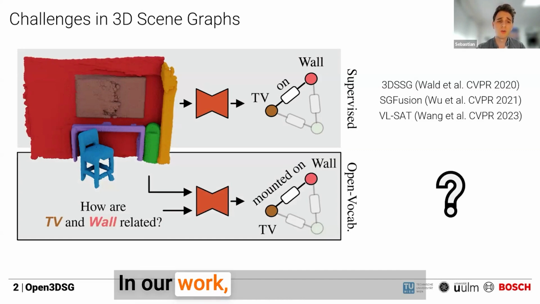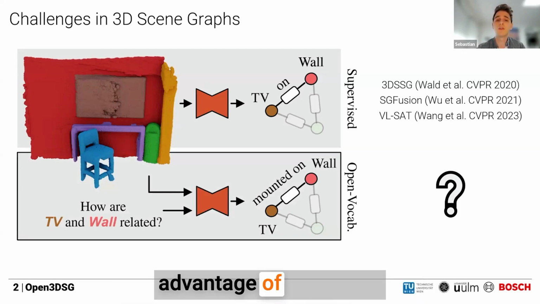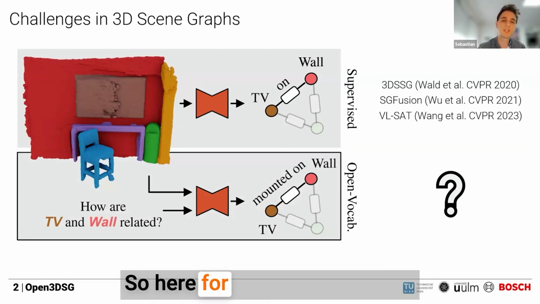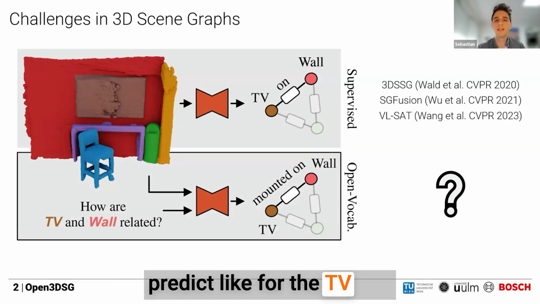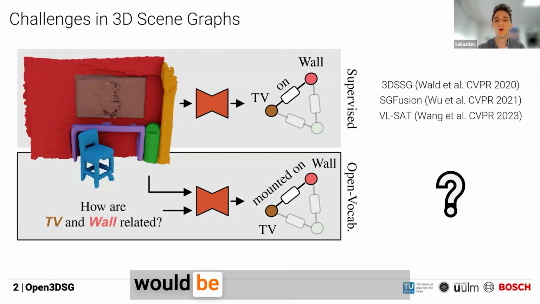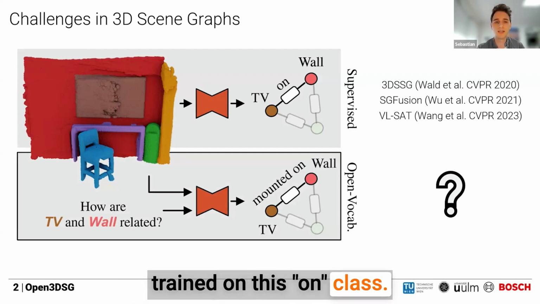In our work, we asked the question of how do we get this to a more open vocabulary setting, which definitely has the advantage of predicting 3D scene graphs that are much more expressive. So here, for this small example, a usual supervised method would probably predict, for the TV and the wall, that the relationship would be "on" because it was trained on this "on" class.